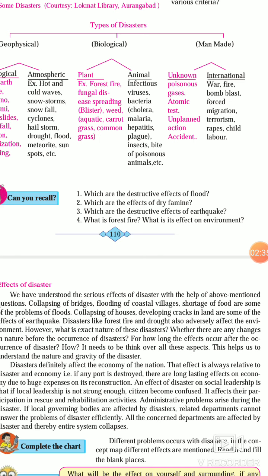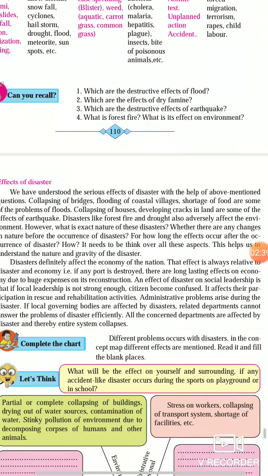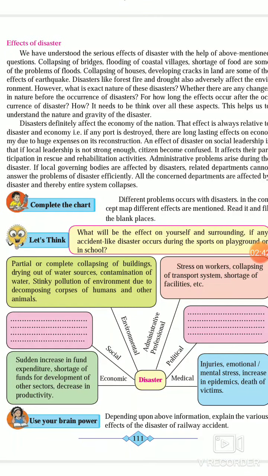So let's see the effects of disaster. Here we have understood the serious effects of disaster with the help of above mentioned questions. Collapsing of bridge, flooding of coastal villages, storage of food are some of the problems of flood. Collapsing of houses, developing cracks in the land are some of the effects of earthquake. Disasters like forest fire and drought also adversely affect the environment. As we have seen, we have answered these questions.